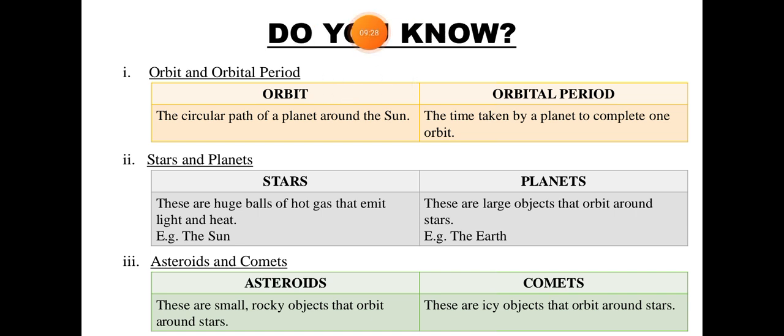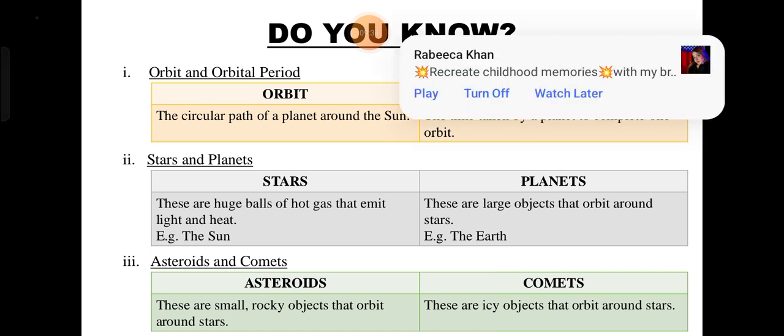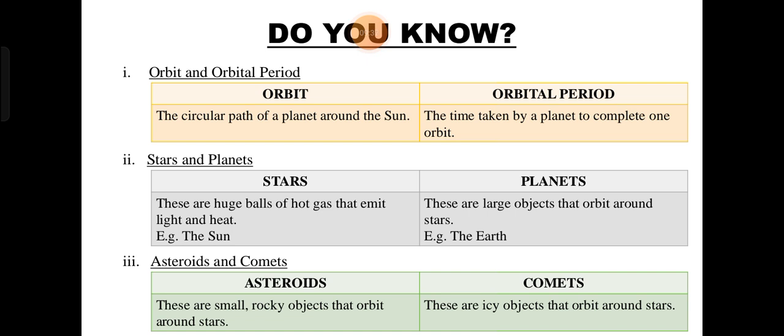Now, stars and planets. Stars are huge balls of hot gases that emit light and heat. For example, the Sun is a star. Planets are large objects that orbit around the star, like the Earth. Asteroids are small rocky objects that orbit around stars, and comets are icy bodies that orbit around stars.